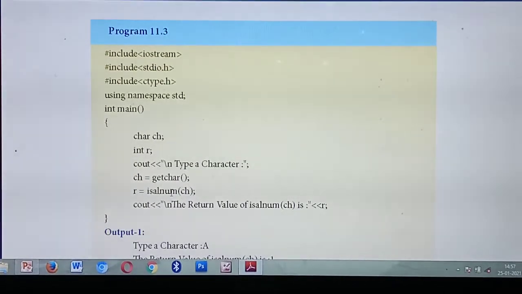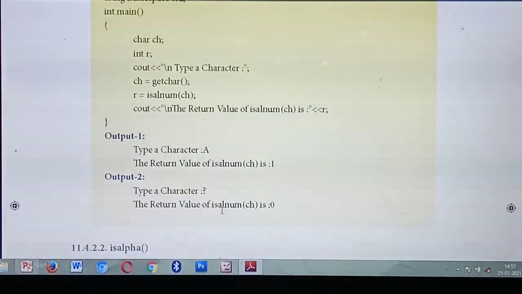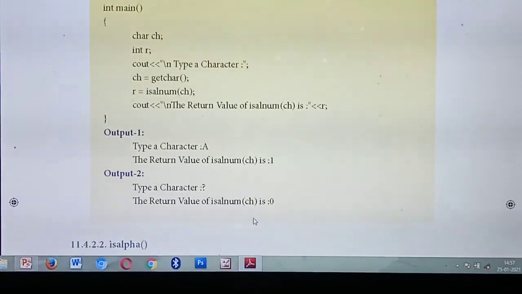Now the returned value is in r. So what output will you get? First listen to what output you will get. 'Type a character.' The user types the character A. Is it an alphabet? Yes, so you will get the answer 1. Next, the user types a symbol, a question mark. Is it an alphabet or number? No. So you will get the answer 0. Understood? Okay.